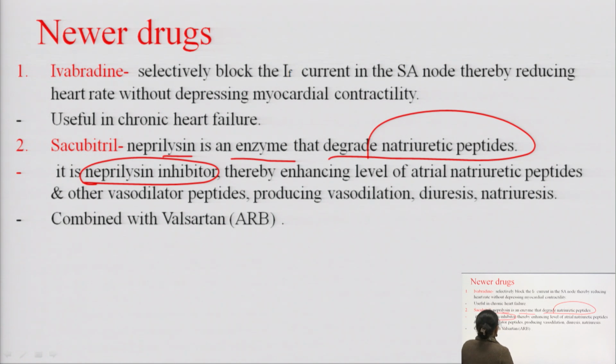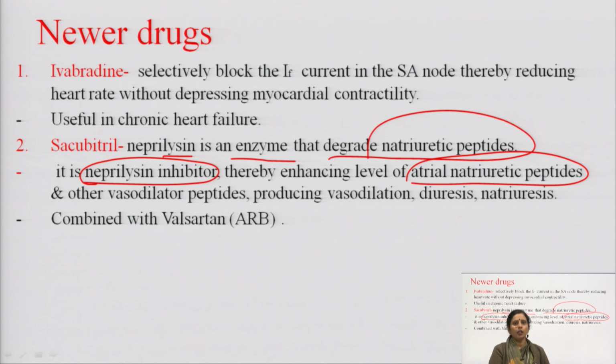So, sacubitril inhibits the enzyme that degrades natriuretic peptide, thereby enhancing the level of atrial natriuretic peptide. And when atrial natriuretic peptide increases, it increases the excretion of sodium from the body, and they are used with other vasodilator peptides producing vasodilation, diuresis and natriuresis. This drug is used with valsartan, that is the angiotensin receptor blocker.